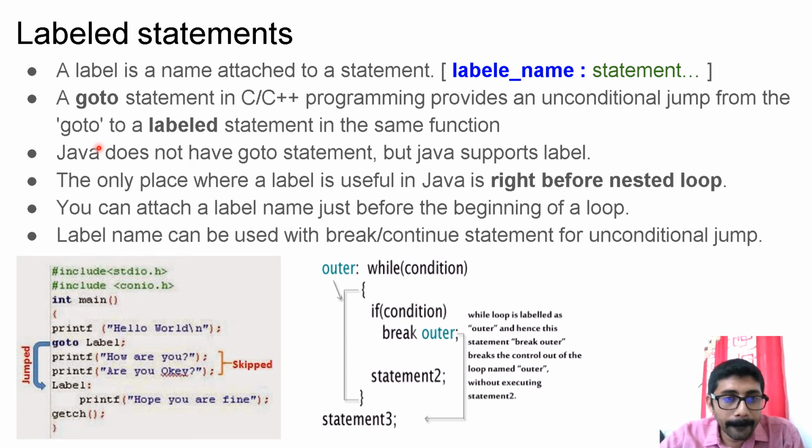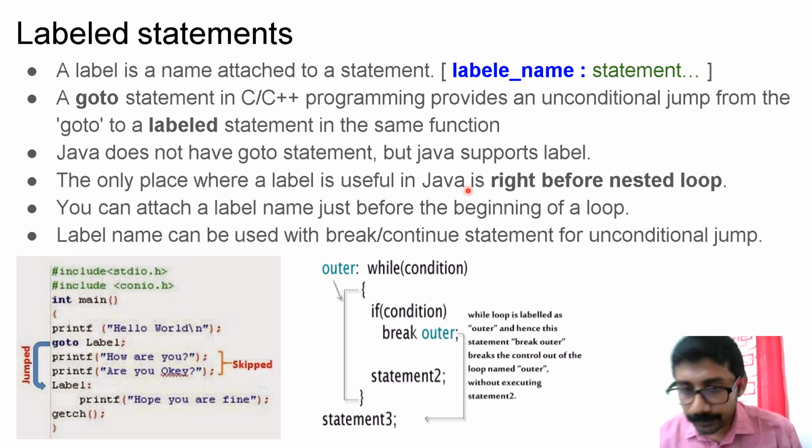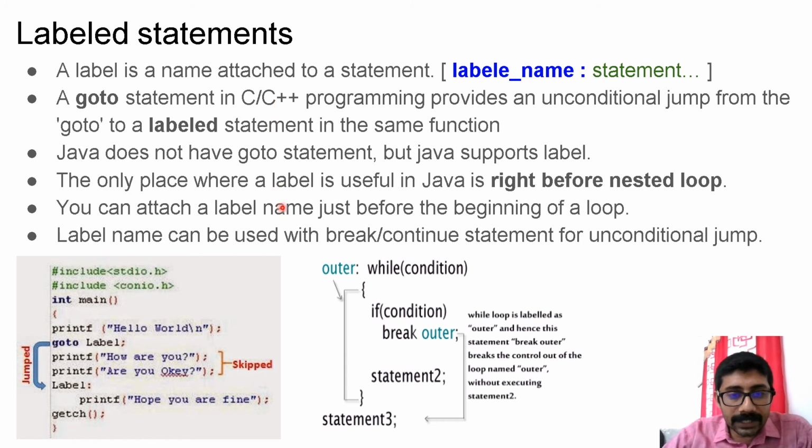But in the case of Java, Java does not have a goto statement, but Java supports labels. For what purpose? Let us see that. The only place where a label is useful in Java is right before the nested loop. So in the case of nested loops, there is an application for labels. You can attach a label name just before the beginning of a loop. So in Java, this labeling is used to attach names to loops. Label names can be used with break or continue statements for unconditional jump. These label names can be attached with the break or continue statement that we will learn now.